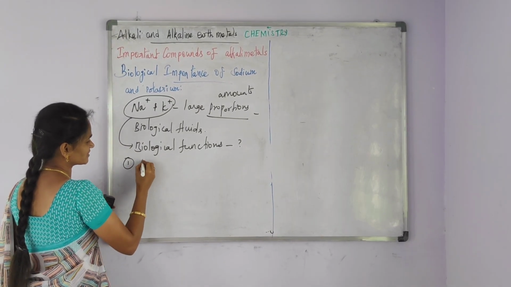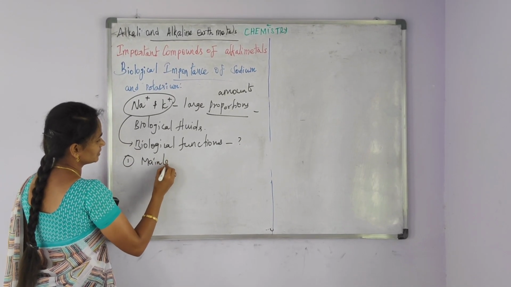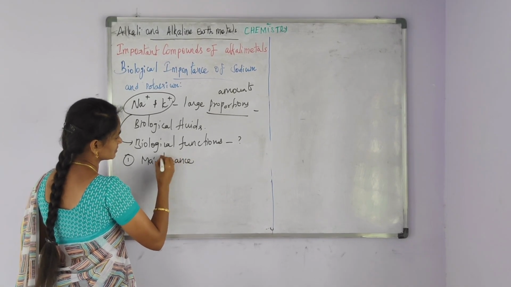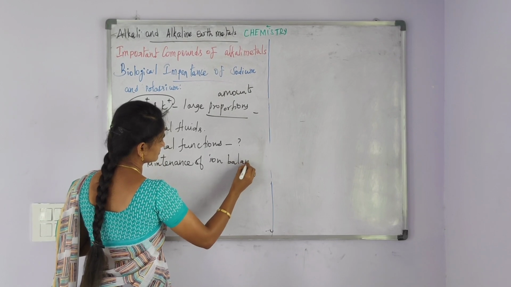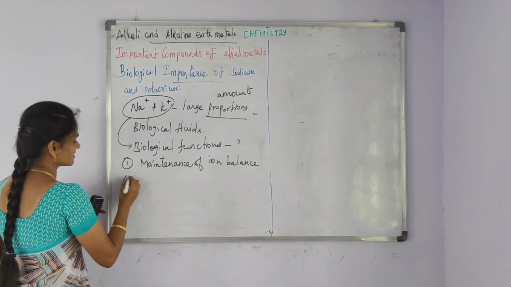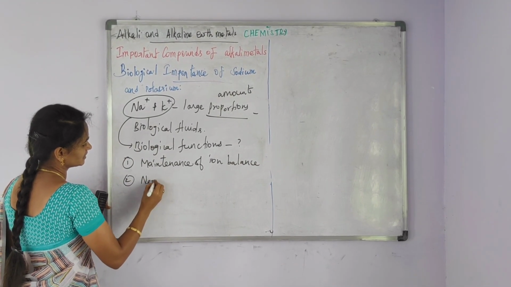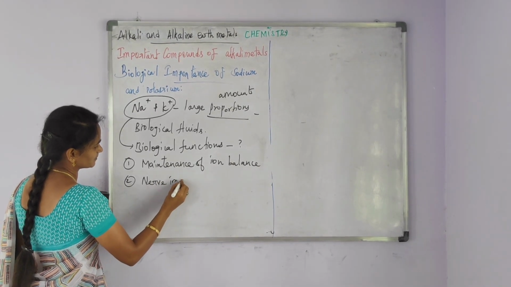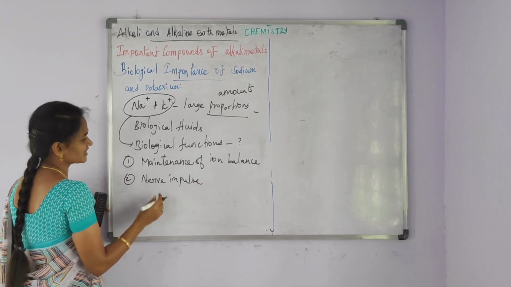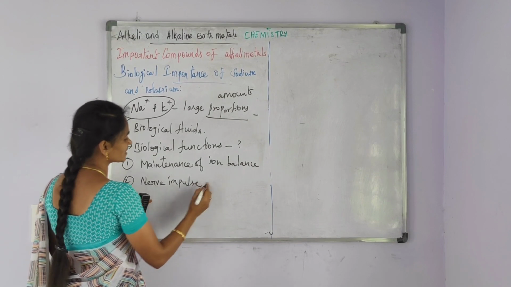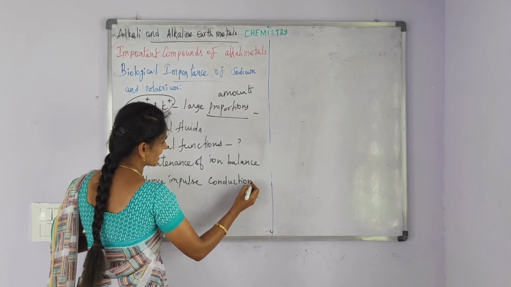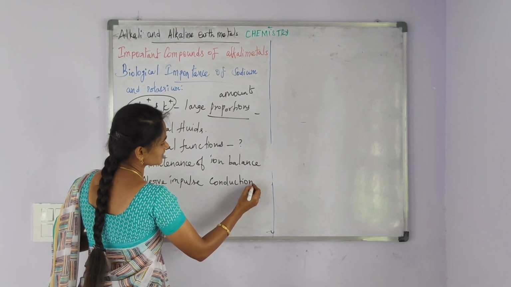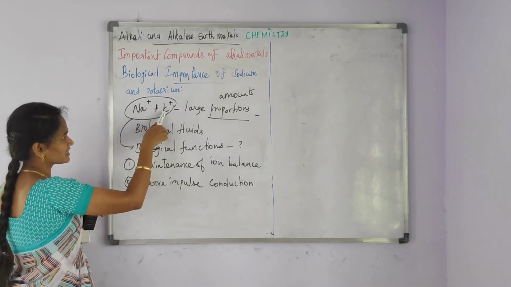The first one is maintenance of ion balance, and the second one is nerve impulse conduction. Maintenance of ion balance and nerve impulse conduction are the important biological functions performed by Na+ and K+ ions.